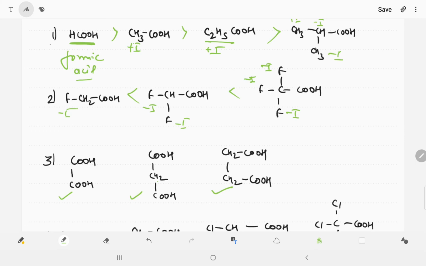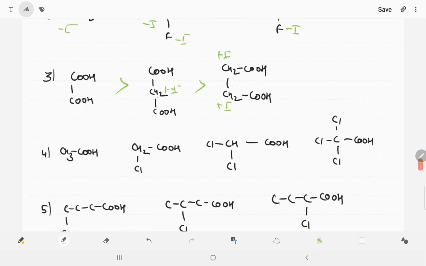So in this we can say, when this is a plus I group, this is only one plus I group, and this is having no plus I group. Okay, first one having no plus I group. So when you go left to right, you are able to see that plus I group increases, and whenever the plus I group increases, acidic strength decreases. I hope guys this is very clear to you.